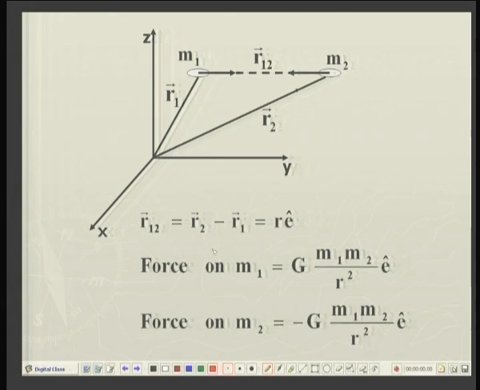So, the force on particle m1 due to m2 is the attractive force in the direction of E, that is, G m1 m2 over r square into the unit vector along the connecting line. Conversely, the force on m2 due to m1 is the negative of the earlier force. So, minus G m1 m2 over r square into E, so that the vector is now in the opposite direction.